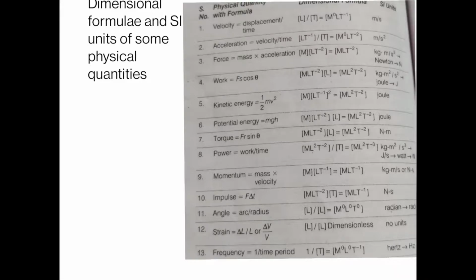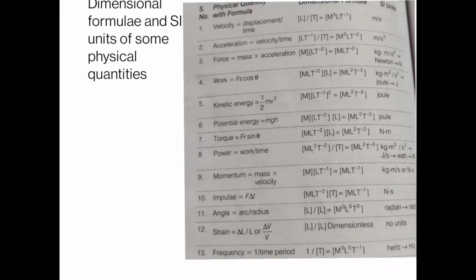So LT minus 1 for velocity and M for mass, and the square of velocity means L square T minus 2. So the overall dimensional formula for kinetic energy is M1 L2 T minus 2, and the SI unit for this is joule.